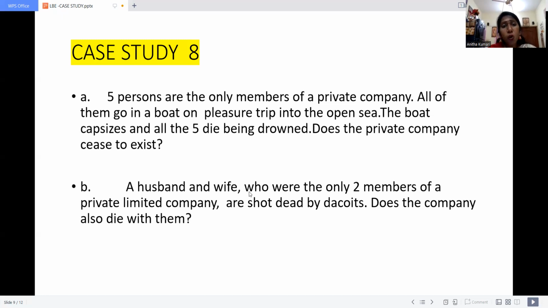So here, due to heavy pressure and their emergency purpose, the capacity of the boat is, for example, 3, but 5 members have traveled. Because of that only, the accident occurred and 5 members died. So it is not the fault of the company, because the company manufactured the boat as per the specification, and it's clearly mentioned what the maximum capacity is.